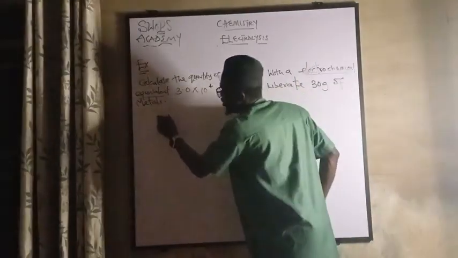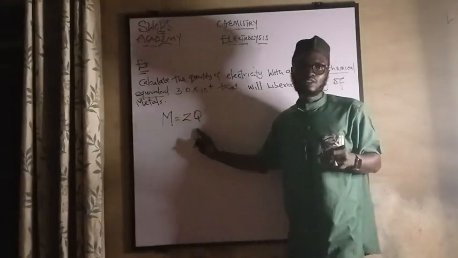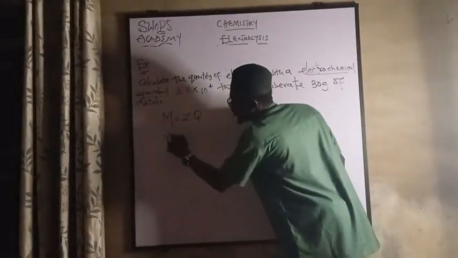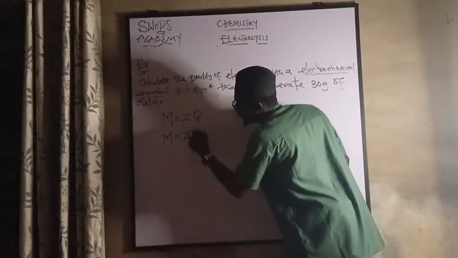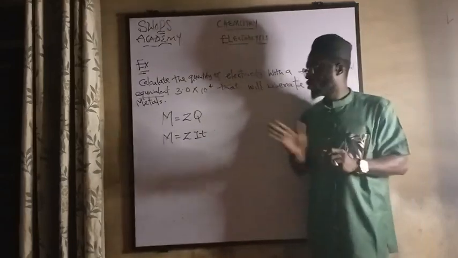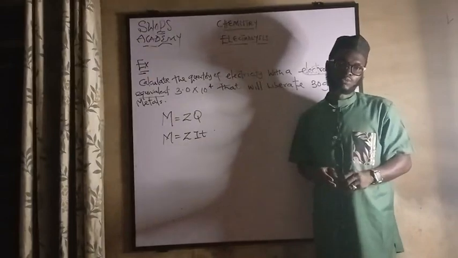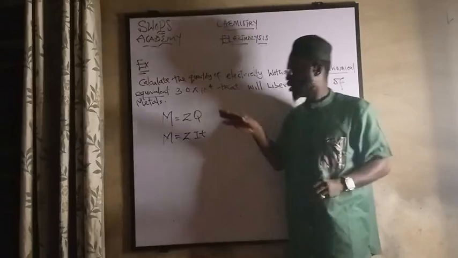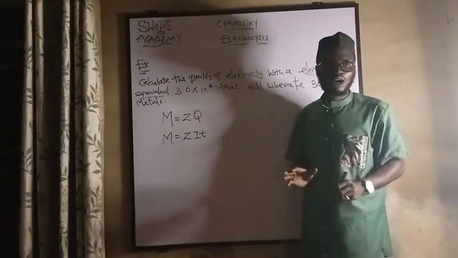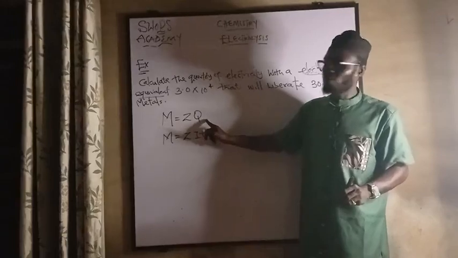And what is the first law? It states that M equals ZQ. I have stated the theoretical part. This equals M equals Z I T, the same thing. But the main bone of contention here is, between this and this, which one am I going to go for? You can take your time, pause, and pick the correct one to use to solve this. I know you guys are right. It should be this one.